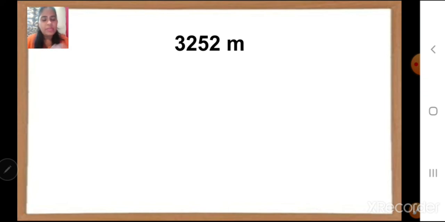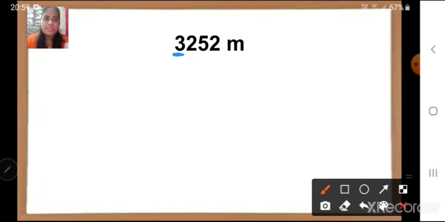We can do whenever we have to convert into 2 units. What we will do is we are going to expand the number. Now here meter we already have. We also want in kilometer. So in such a case, we are going to expand the number in thousands place. Remember, for kilometers, we are going to expand the number in thousands place. Okay? Because 1 kilometer is equal to 1000 meter. So remember thousands place. Step 1 is to expand the number in thousands place.